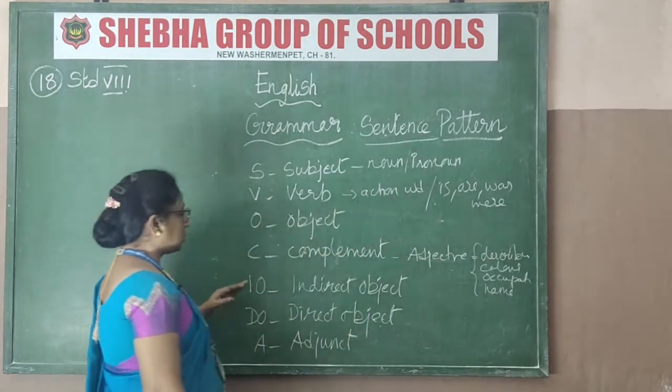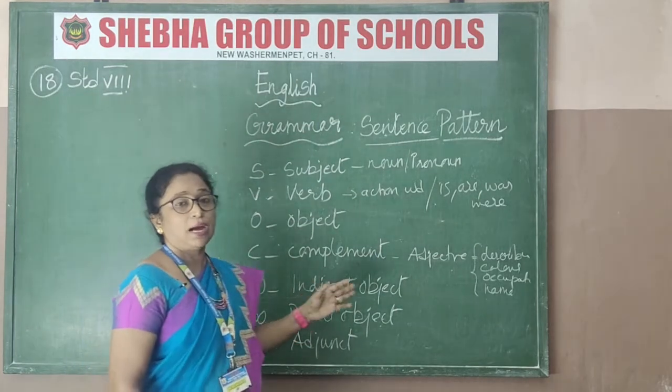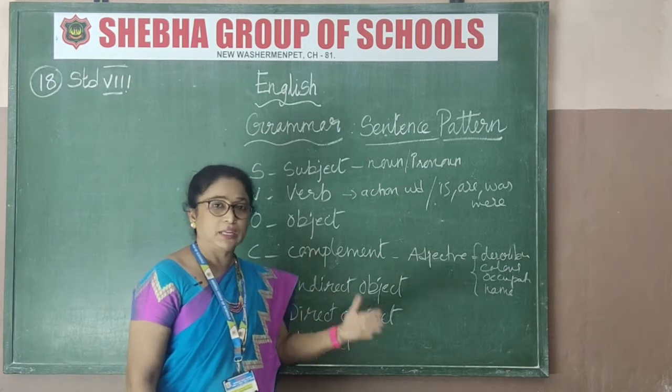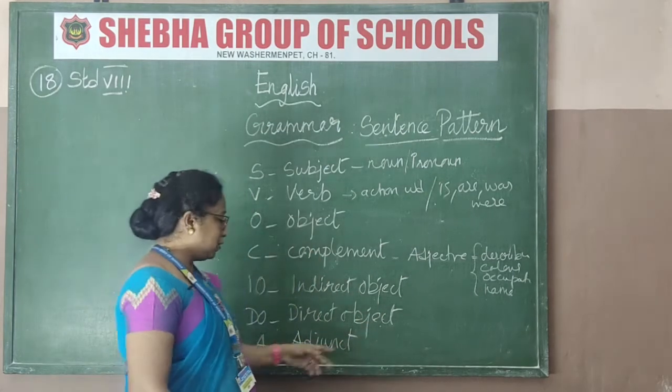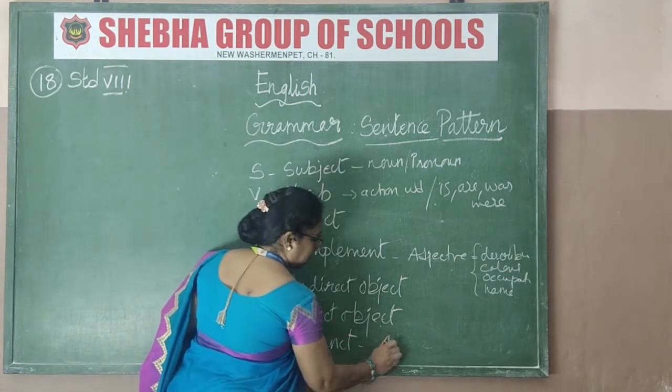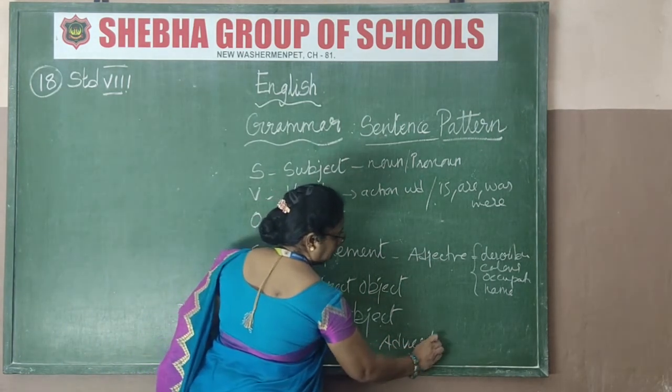Next, within that we have IO, indirect object, and DO, direct object. When I give you examples, you will understand that. Finally we come to A, adjunct. What is adjunct? Adjunct is nothing but adverb. What is adverb?